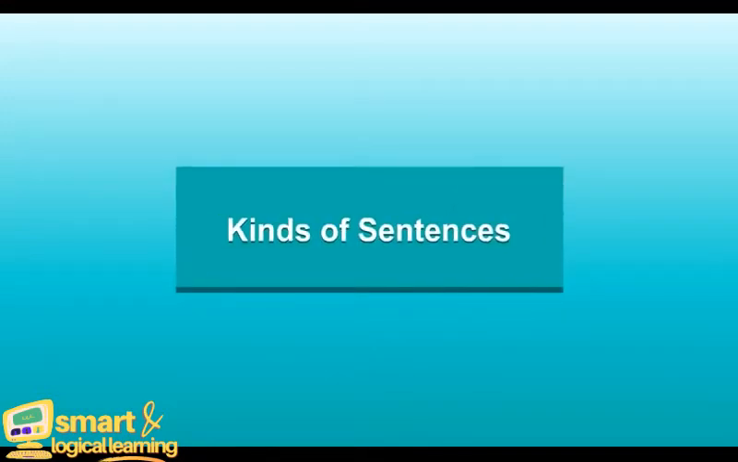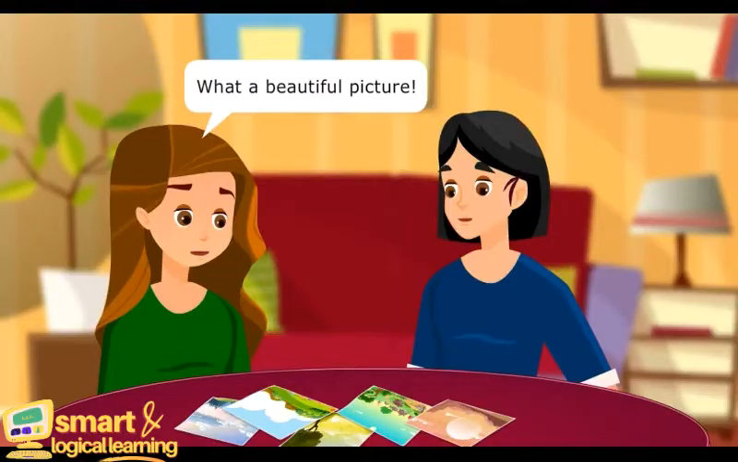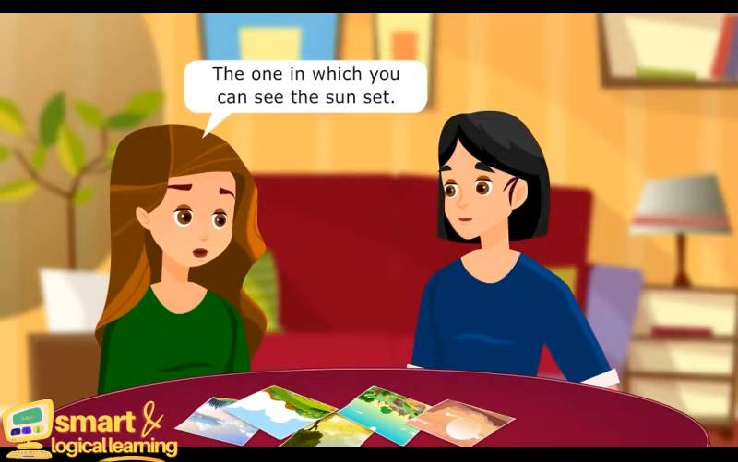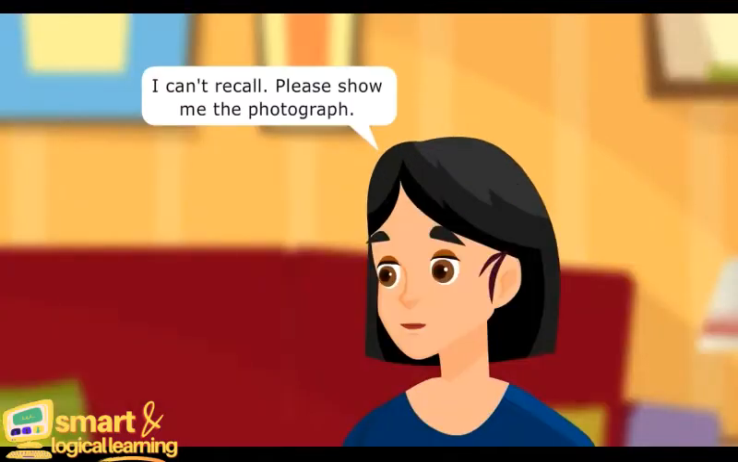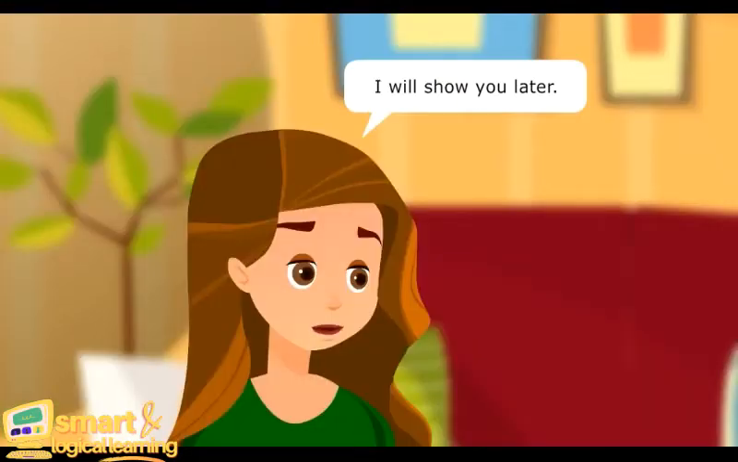Kinds of sentences. What a beautiful picture! Which one do you mean? The one in which you can see the sunset. I can't recall. Please show me the photograph. I will show you later.